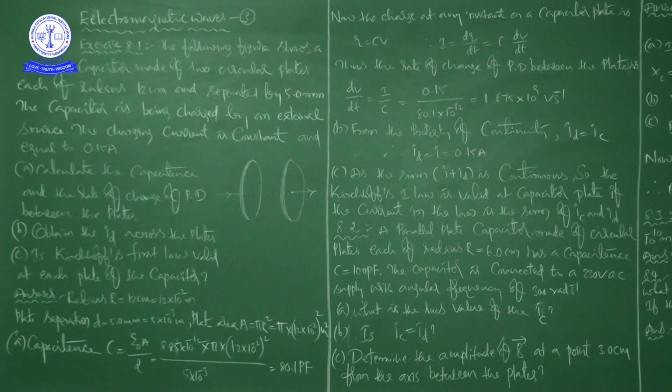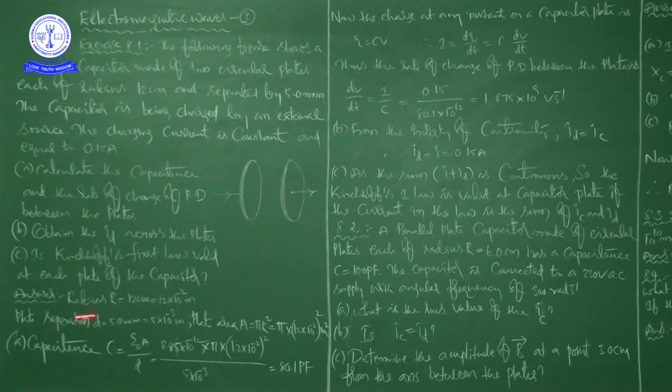So three things are there. A is calculate the capacitance and the rate of change of potential difference between the plates. B is obtain the displacement current across the plates. C is Kirchhoff's first law valid at each plate of the capacitor?